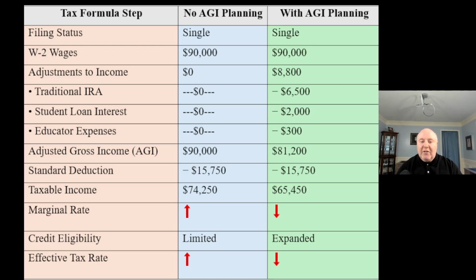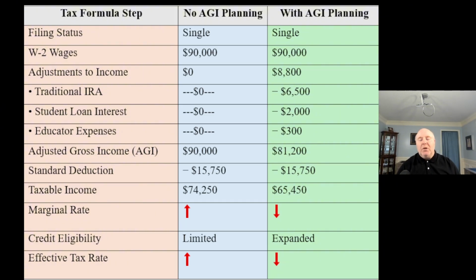And then our educator expense. So in our example, we must have somebody who's probably single, K through 12. Well, they are single because that's their filing status. K through 12 educator. So they take the $300 here. So that's going to reduce AGI as well. So what we're going to do now is we're going to go through and we're going to say, well, we had $90,000 of gross income minus our adjustments to income, right? And that's going to put us all the way down to $81,200. So we're at $81,200.